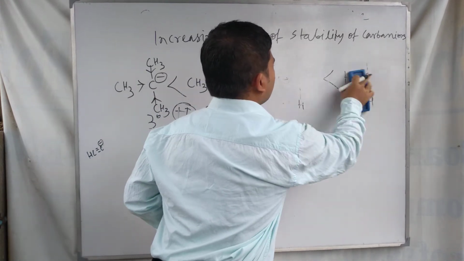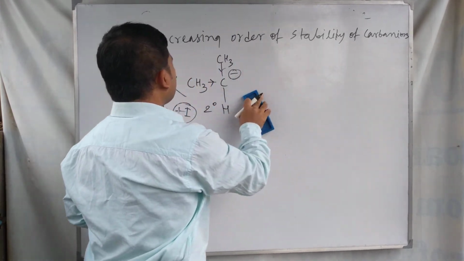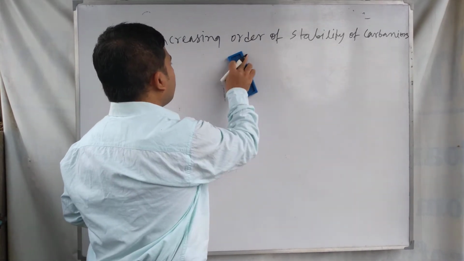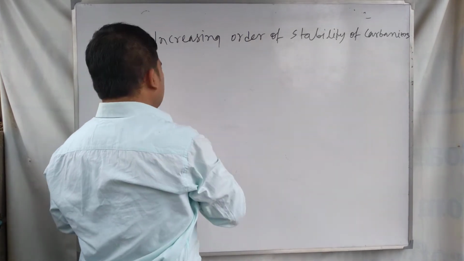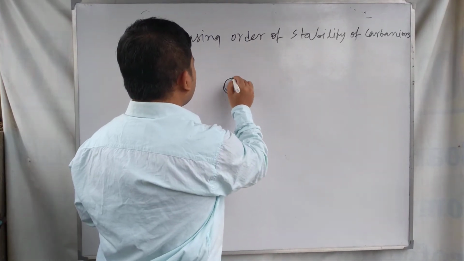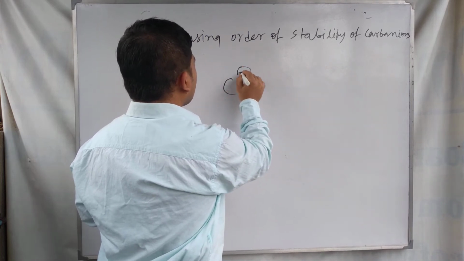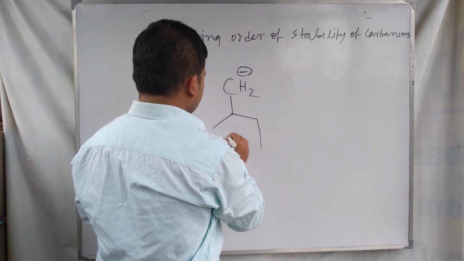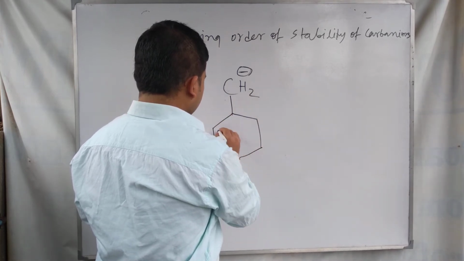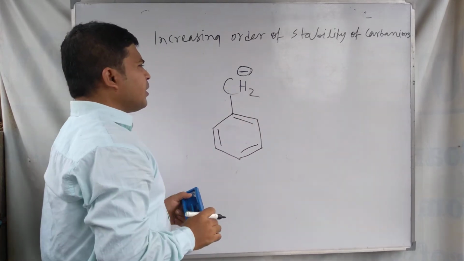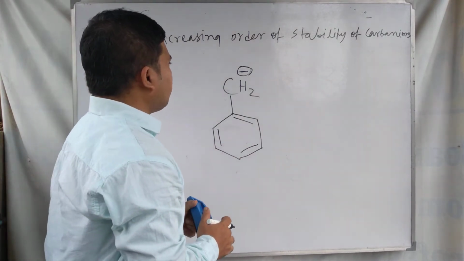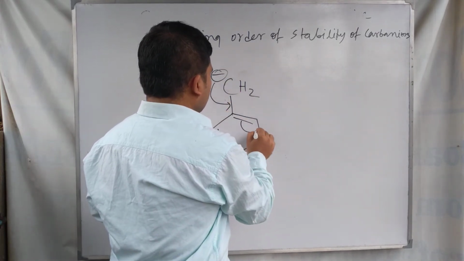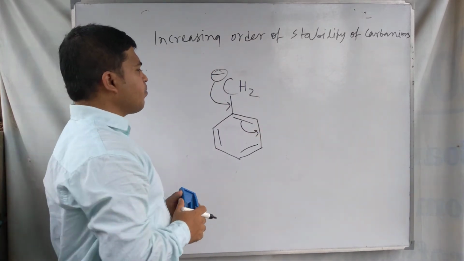that if there is any attachment of a group that can withdraw electrons from the carbanion, then the stability of the carbanion increases. Suppose, for example, for the case of benzyl carbanion, what happens? This negative charge is withdrawn by the benzene ring, and as a result